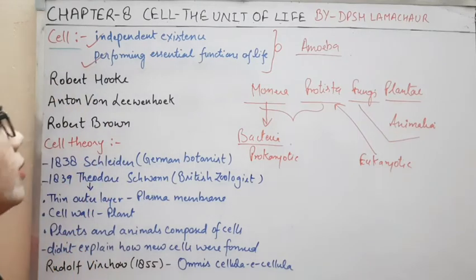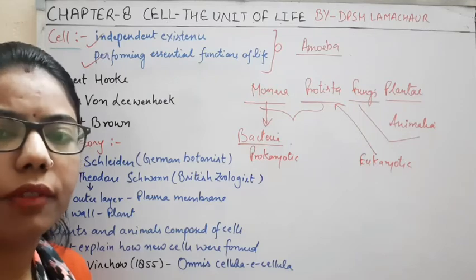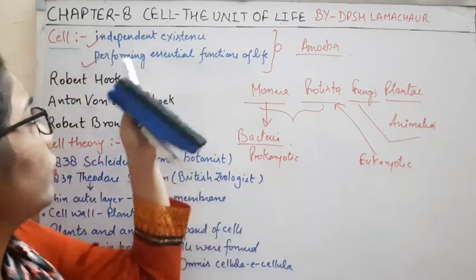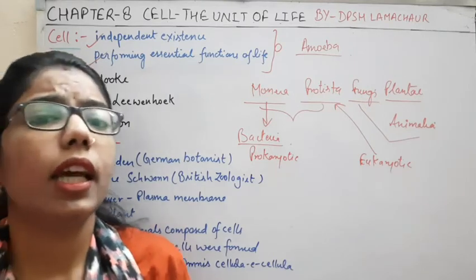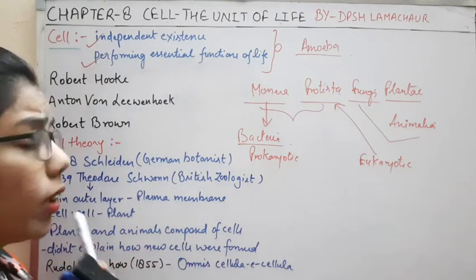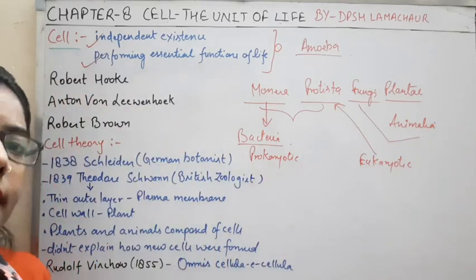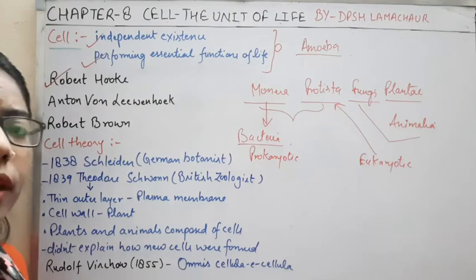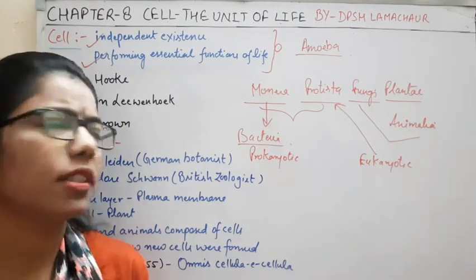Okay, so here some scientists came, and we will study the historical background of this cell. How do we come to know where the cell is coming from, and what different scientists contributed towards the cell? So one by one, the first scientist, here we are talking about somehow the 1600s.